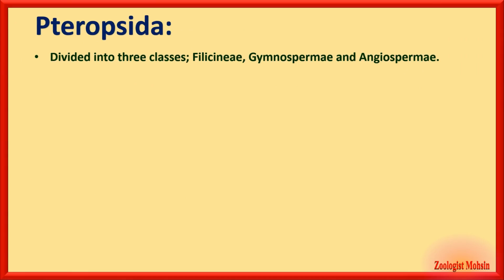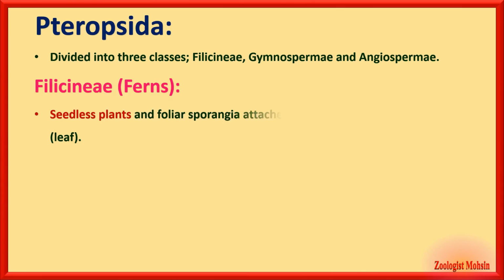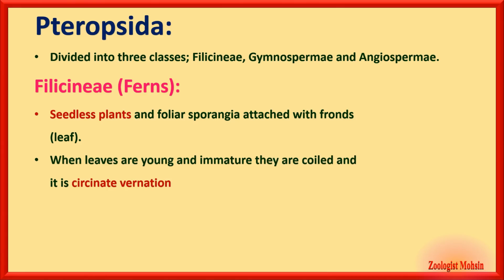The next is Pteropsida, the largest one. Pteropsida is divided into three major classes: Filicinae, Gymnospermae and Angiospermae, but in this lecture we shall discuss only class Filicinae, the ferns. They are seedless plants, do not have seeds, and foliar sporangia are attached with fronds or leaves. When leaves are young and immature, they are coiled, and that kind of development is called circinate vernation. Circinate vernation, that is important, not venation.